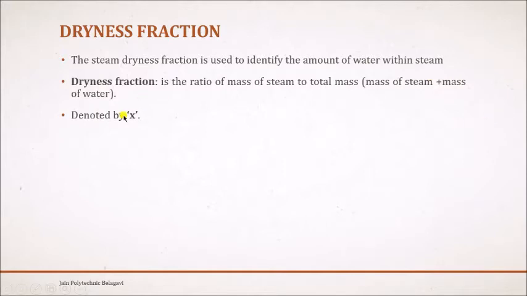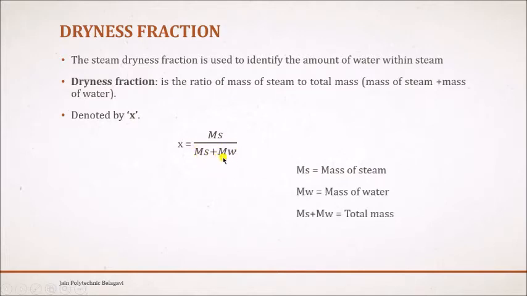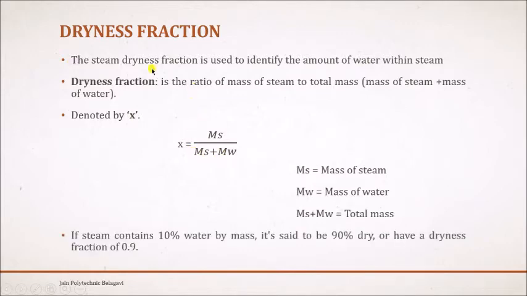It is denoted by X, the dryness fraction. The dryness fraction is the ratio of mass of steam to the total mass. The total mass is nothing but mass of steam plus mass of water, the water particles that are suspended. So X is equal to ms, where ms is the mass of steam, divided by the total mass, that is mass of steam plus mass of water. This is the dryness fraction.